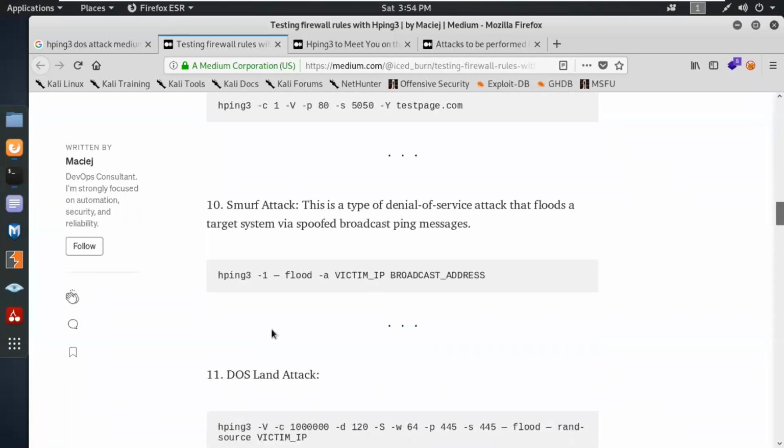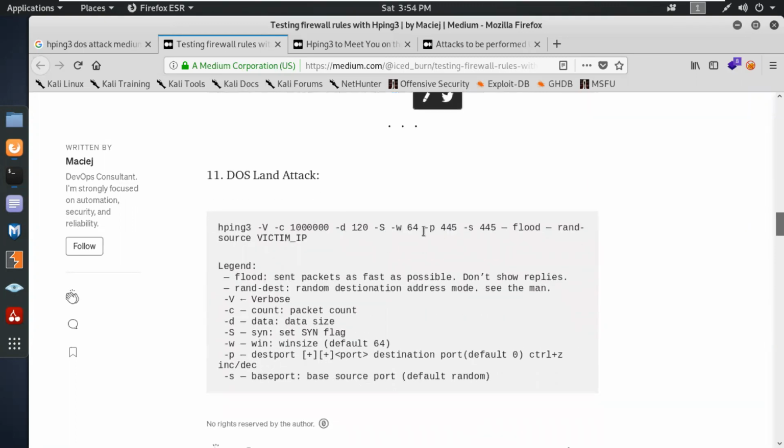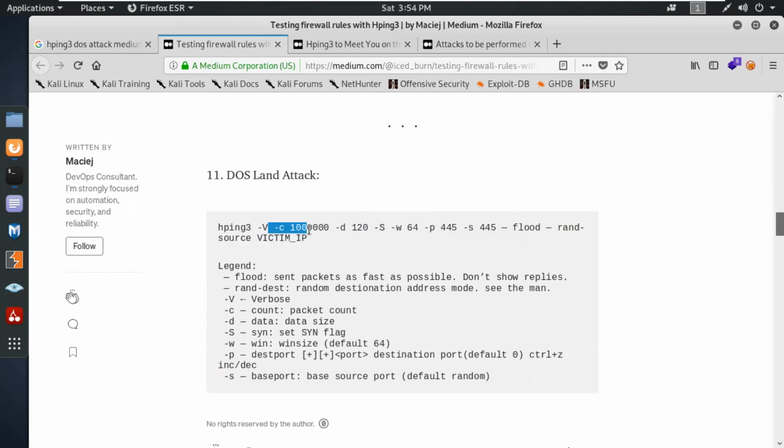Smurf attack. Assign the victim address and the broadcast address. It will show the victim side. DoS land attack. See, it's gonna attack on the target; -w stands for window size, -p is the port number, and the source port. And they are using flood mode with a random source with the victim IP address. See the number of packets. Oh, this is 10 lakh packets over there in a single go.